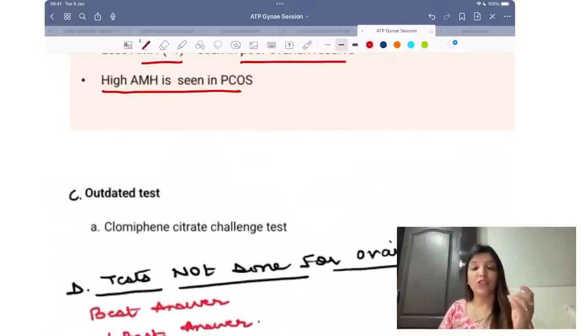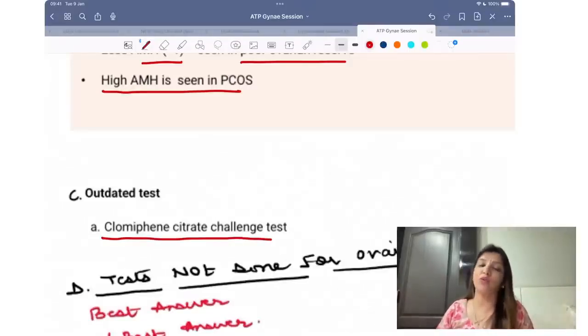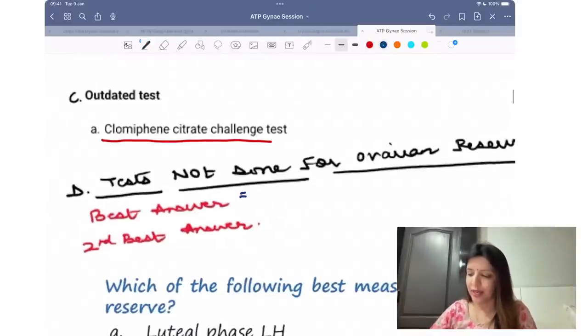Now, one of the tests which is outdated for ovarian reserve is the clomiphene citrate challenge test. So just remember the name, that this is an outdated test for ovarian reserve. Now how will the question come? The question will be, all of the following are tests for ovarian reserve except. They are going to give you a list of tests. The answer to that except is serum progesterone levels.